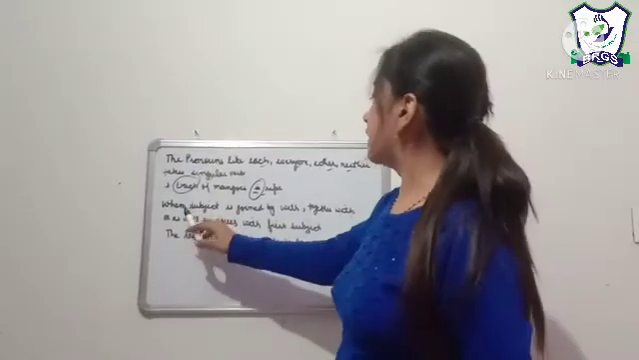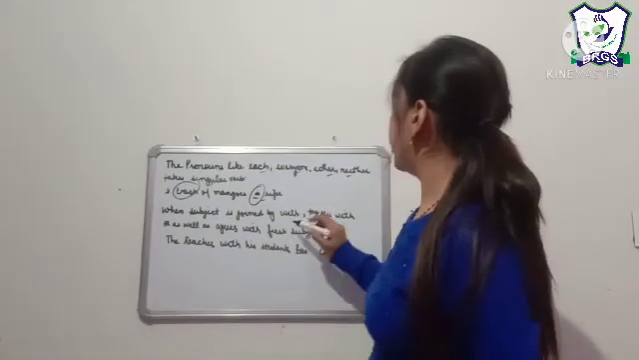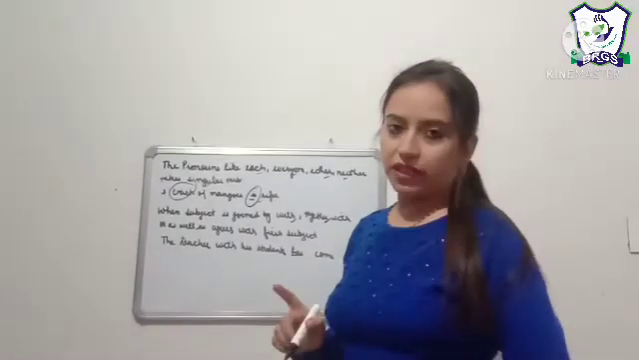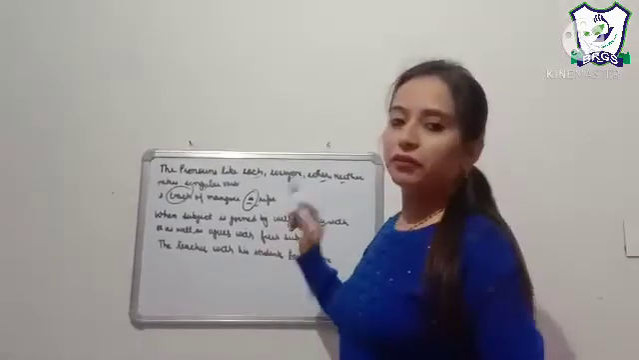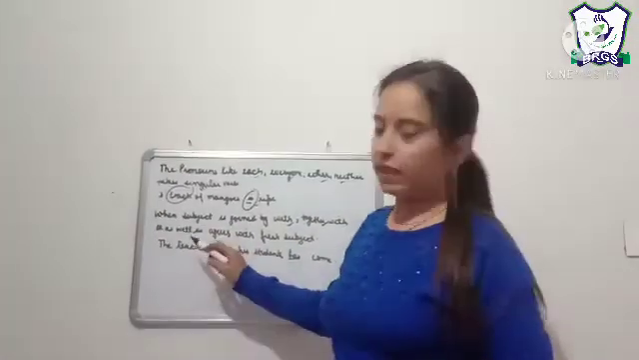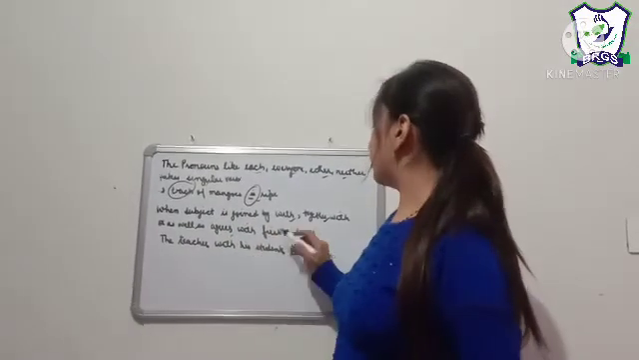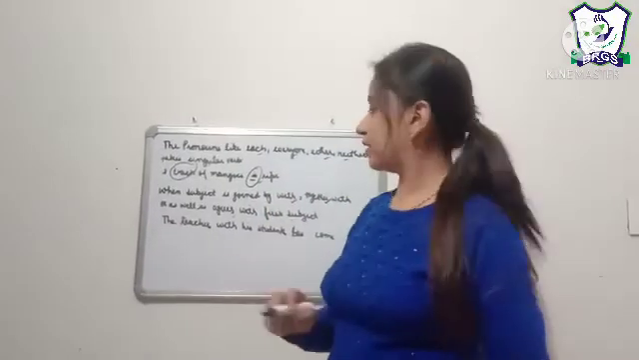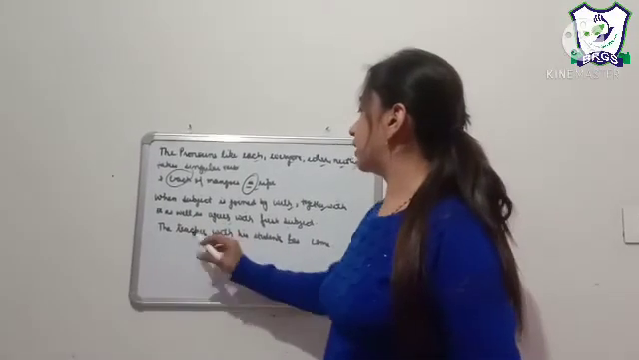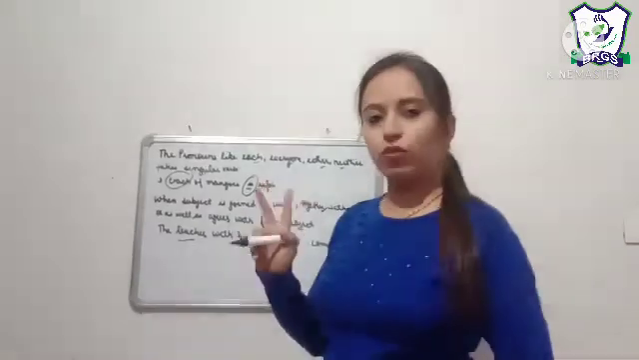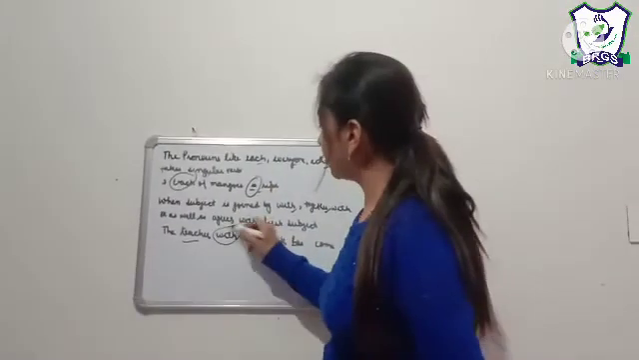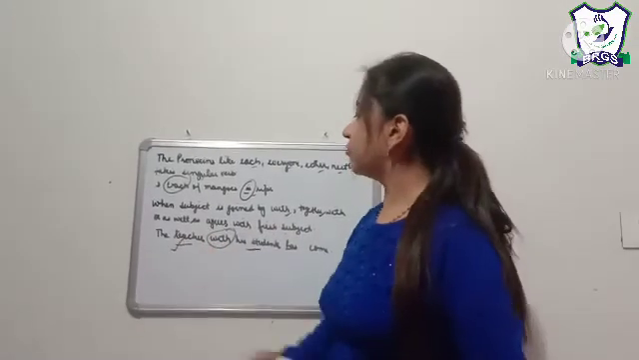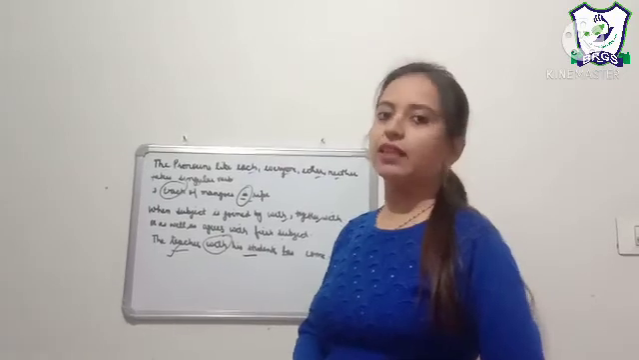And our next is, when two subjects are joined by with, together with, or as well as, the verb agrees with the first subject in the sentence. For example, the teacher with the students. We are having two subjects and they are joined by with. So the verb will agree with the first subject.